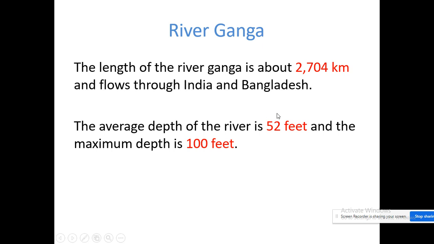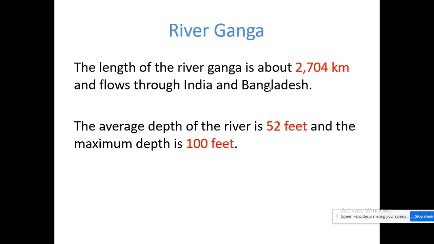It is not only in meters, children. It is flowing nearly 2,704 kilometers, which is unimaginable. It flows through India and Bangladesh. Yes, it has been flowing through both India as well as Bangladesh.